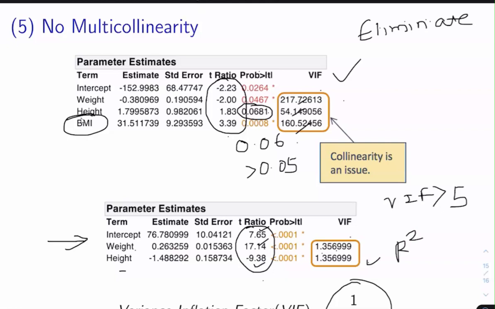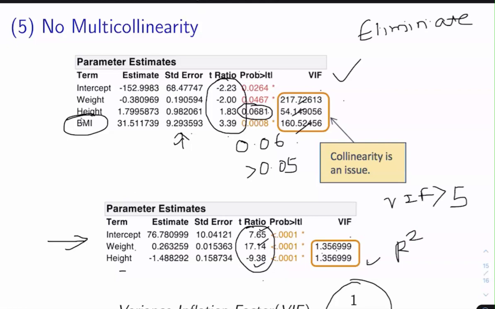This error term is not a reliable one if the multicollinearity problem is present. And in order to remove the multicollinearity from your model, you need to decide that some of the input features need to be removed, and then the model needs to be rebuilt.